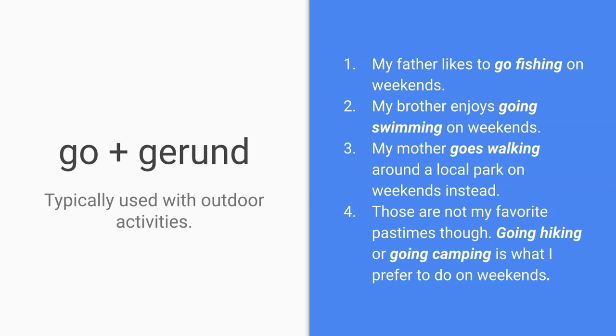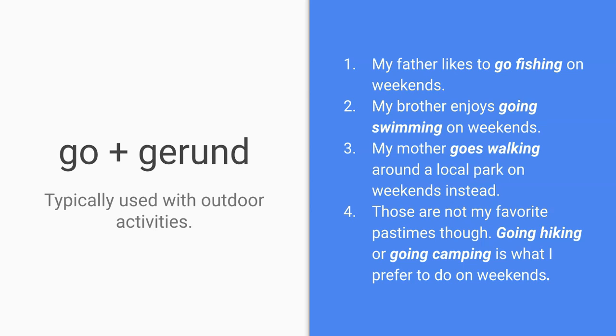Number 1, my father likes to go fishing on weekends. Go fishing explains this outdoor activity. Number 2, my brother enjoys going swimming on weekends. Going swimming is this activity that we are talking about.